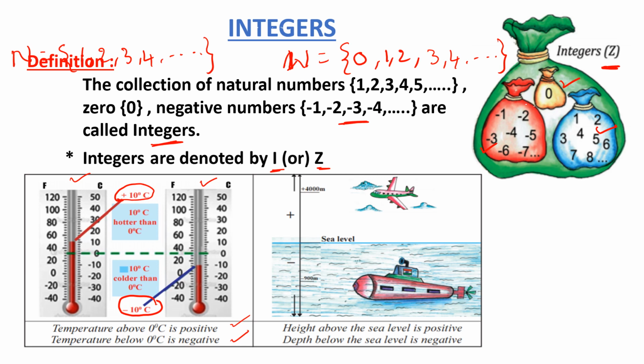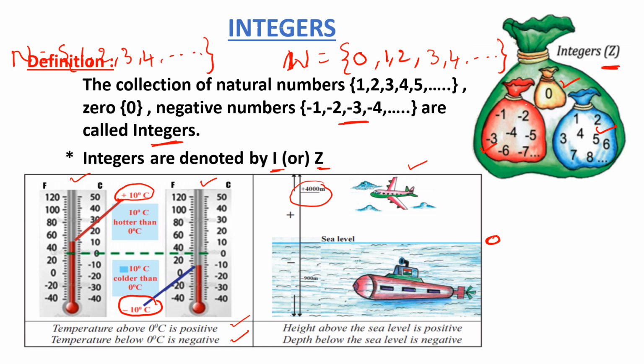Let us see the next picture, where they have given above the sea level and below the sea level. We take the sea level as 0. Above the sea level is positive, below the sea level is negative, right? So the aeroplane is flying above the surface of the sea, at plus 4,000 meters above the sea level, right? Look at that, we denote it as positive.